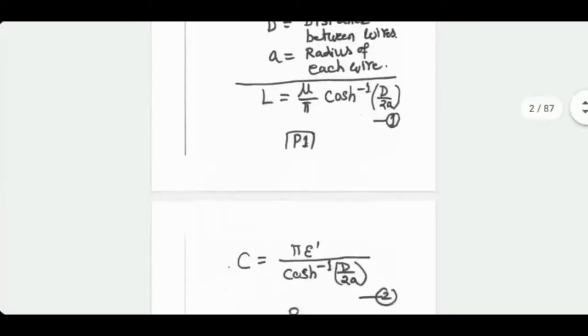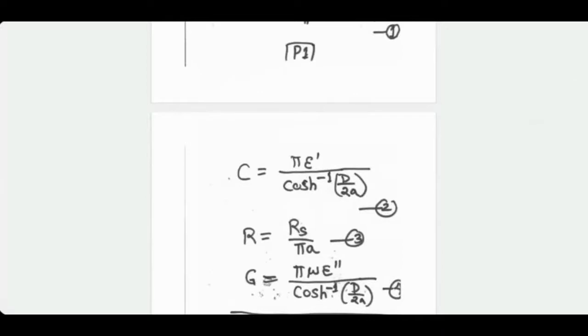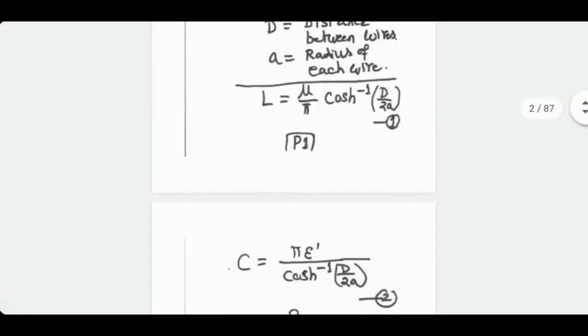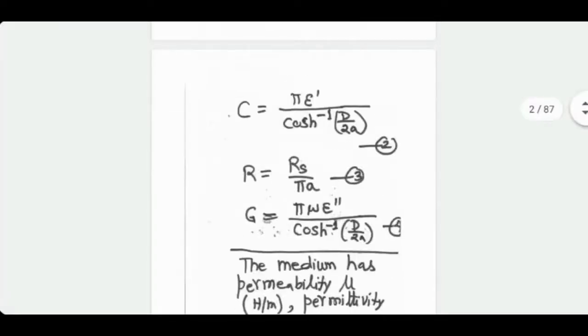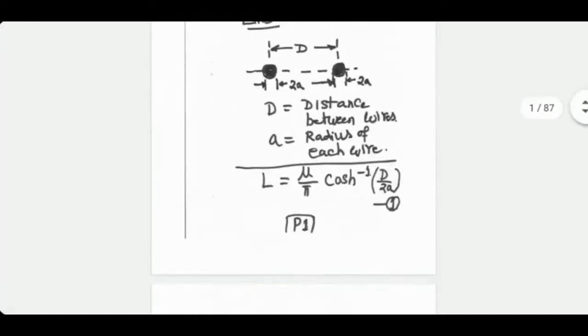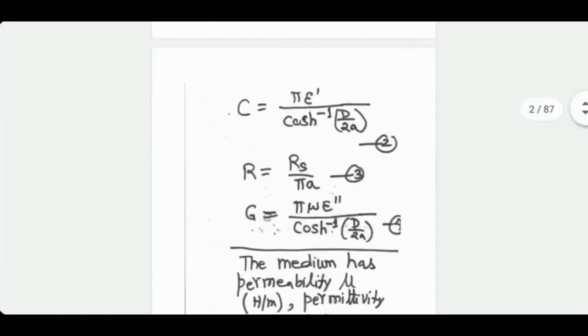When it comes to calculating C, this is the formula. Here, epsilon prime is the real part of the permittivity of the medium, which is approximately 8.854 multiplied by 10 raised to the power minus 12 farad per meter for air. This famous factor, cos hyperbolic inverse of D by 2a, is present in the formula for L, in the formula for C, as well as in the formula for G.